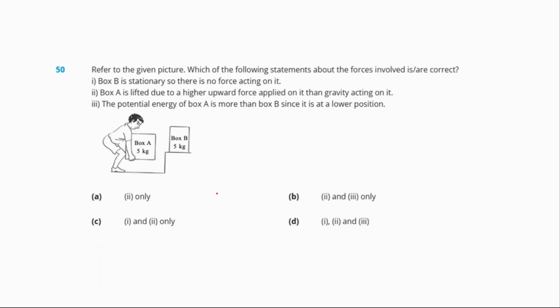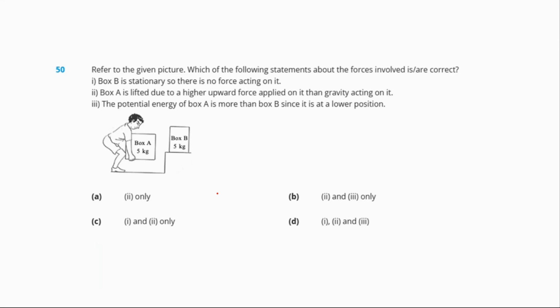Here both the boxes weigh 5 kg. So gravitational force, we all know, acts on all the objects. So it will act on box B, which is stationary, and the more the height of the object from the ground, the more potential energy it possesses.